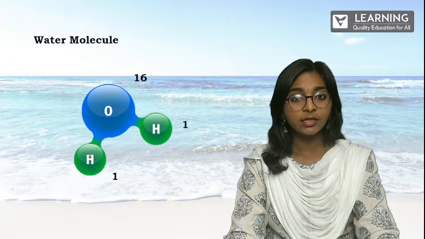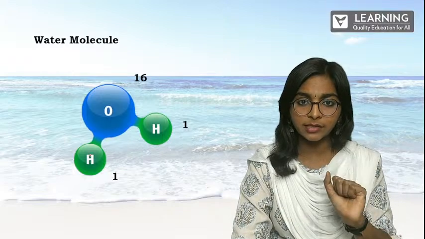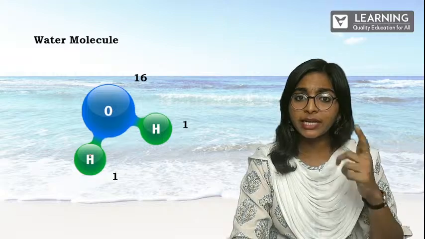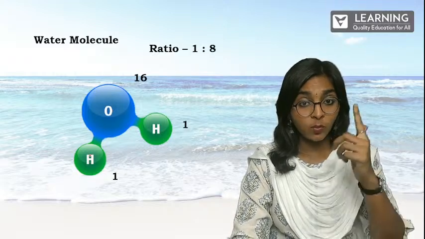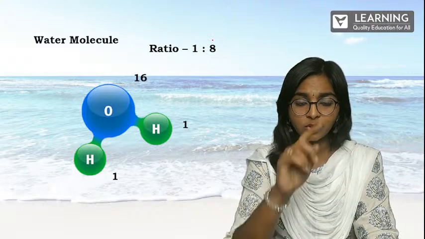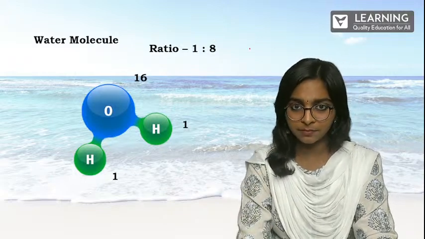So here you get 2 atoms of hydrogen and 1 atom of oxygen. When you write it in terms of ratios, you write 2 is to 16, and you can cancel it to get 1 is to 8, which is really simple.